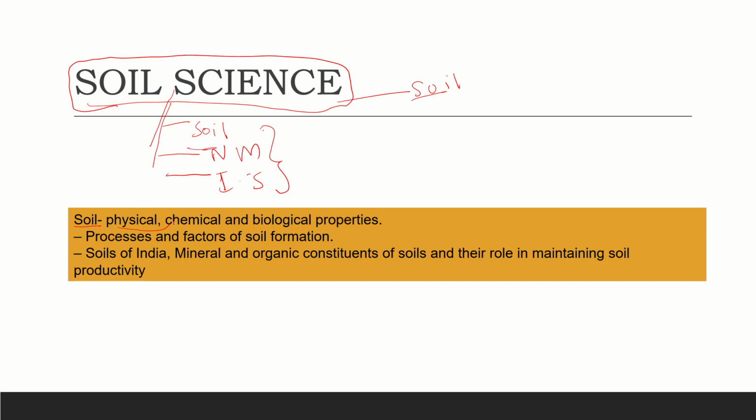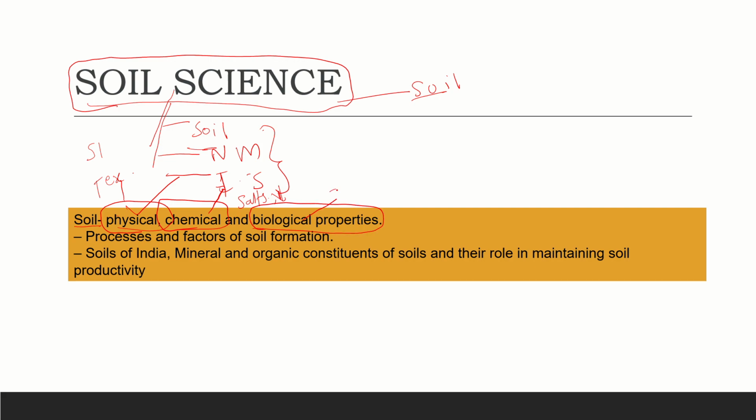So the first thing is soil related. What are its physical characteristics that appear to us, like the structure and texture, air, temperature, everything we study in the physical characteristics, and the chemical properties of soil, like different salts and the nutrient materials that are there in the soil, and biological properties.